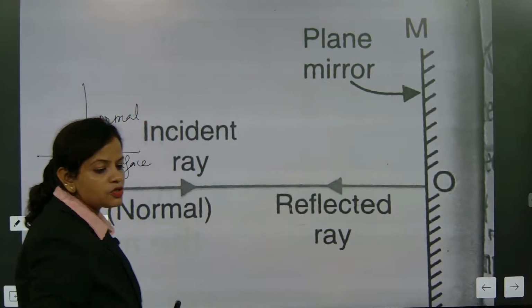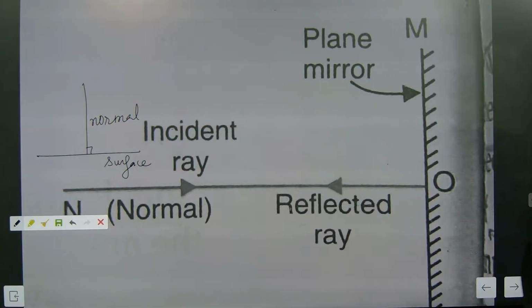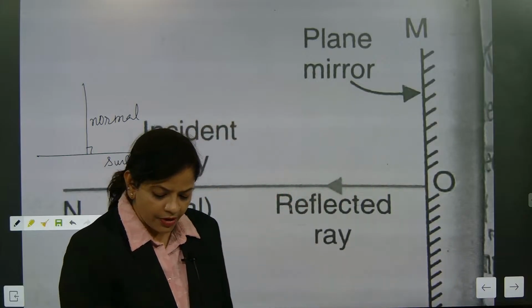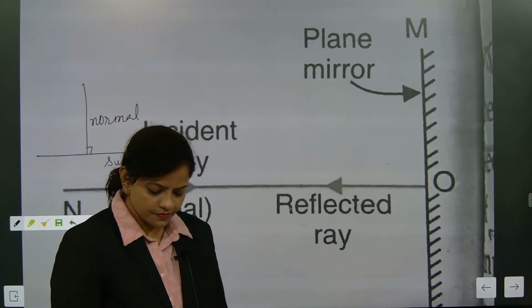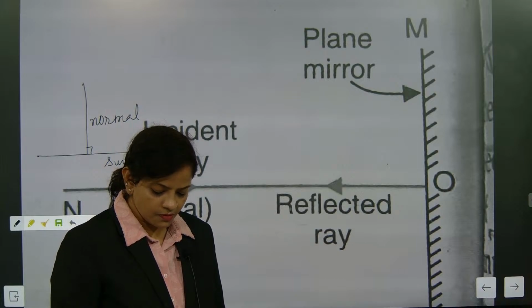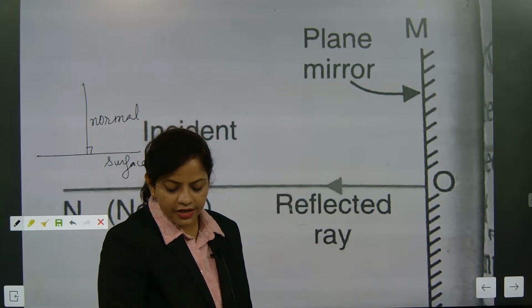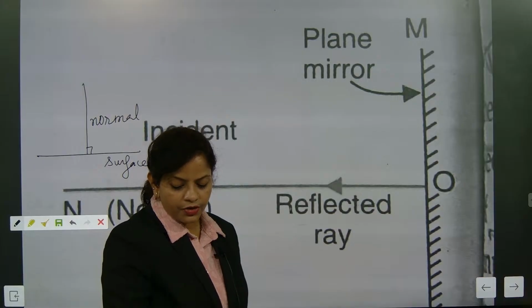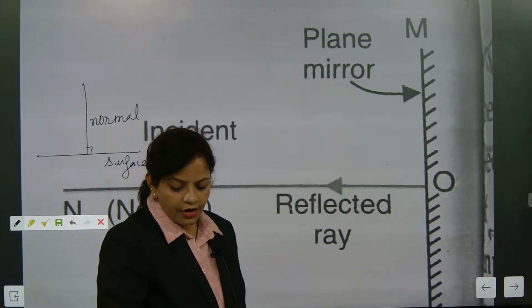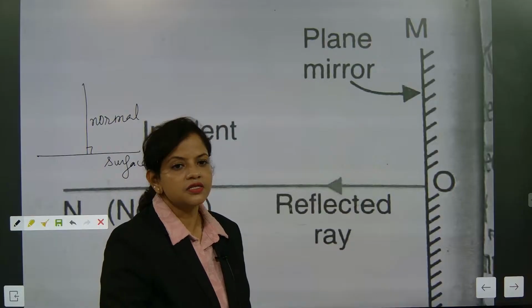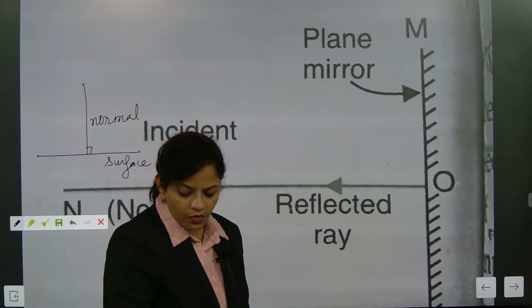Normal is always perpendicular to the surface. Always remember this part.